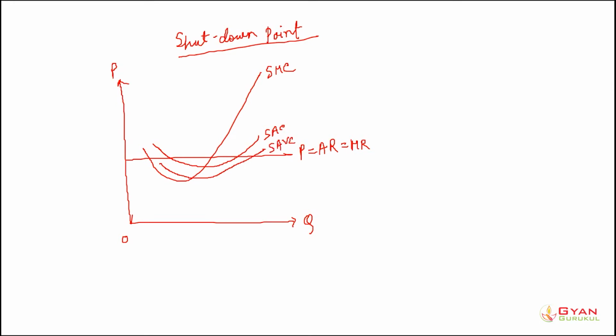Now let's say this point is A. At point A, marginal cost is equal to marginal revenue. That means this is the profit maximizing point for the particular firm, so it would operate at this point. Let's say output here is Q1. At this point, if you see the average cost, the average cost is this much. Let's denote it as point B.